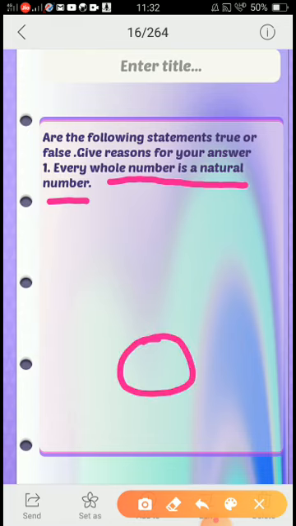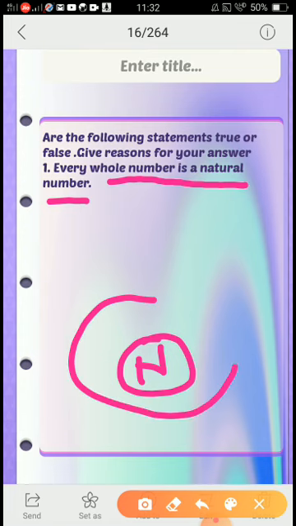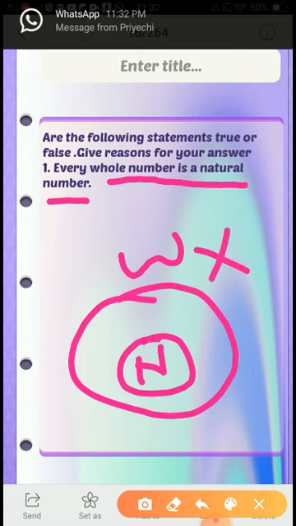First it was your natural number set, then it is your whole number set. So which set is greater, whether whole number set is greater or natural number set? Whole number set is greater. So can I say that every whole number is a natural number? No. Why?